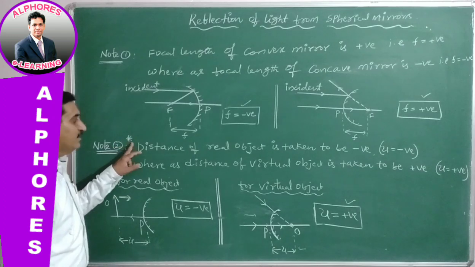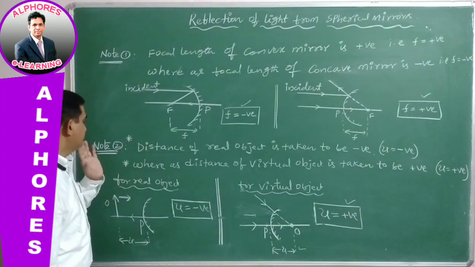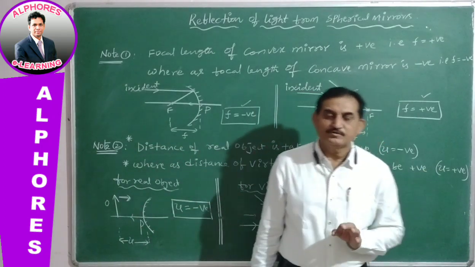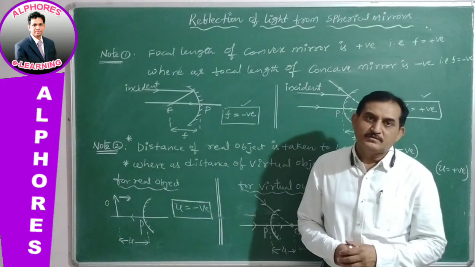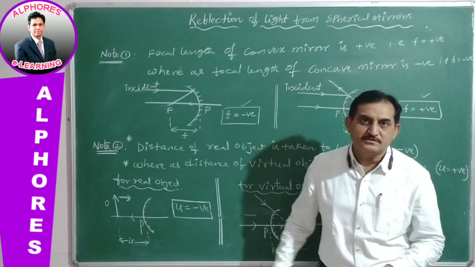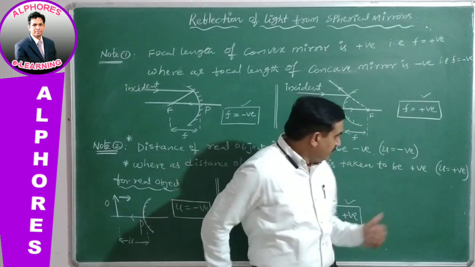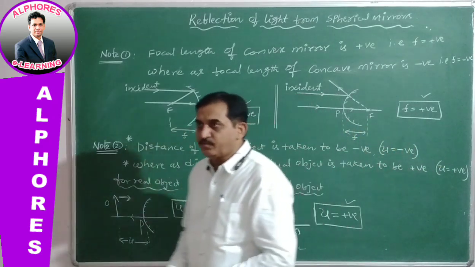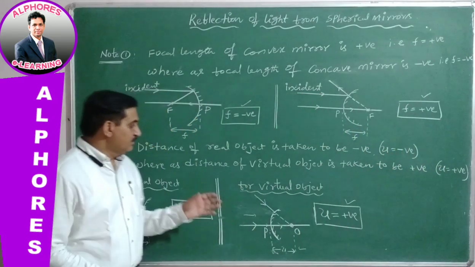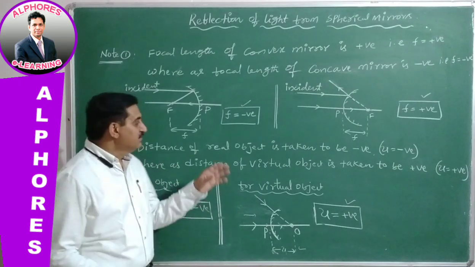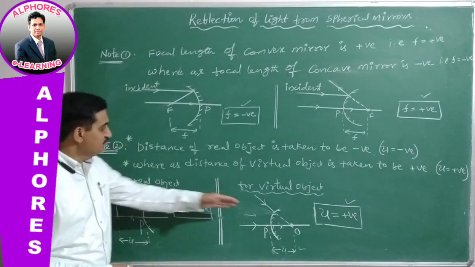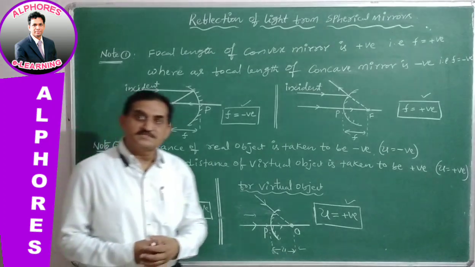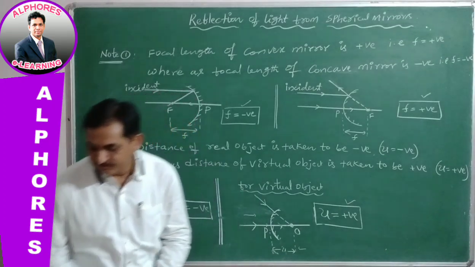So these 2 are very, very important points. So distance of real object is taken to be negative, whereas distance of virtual object is taken to be positive. Okay, so very clear. Next, let us move on to another point. After these 2 points, one more note is remaining that I am going to discuss.